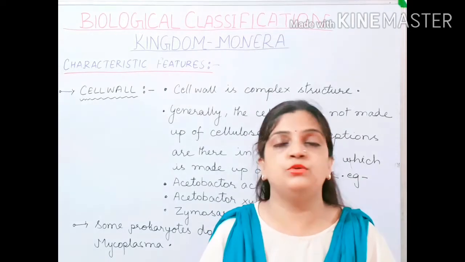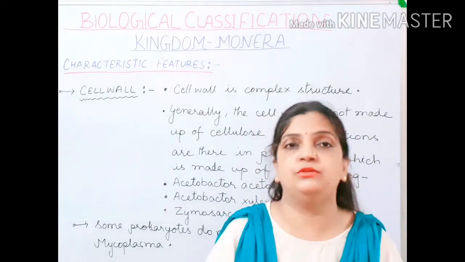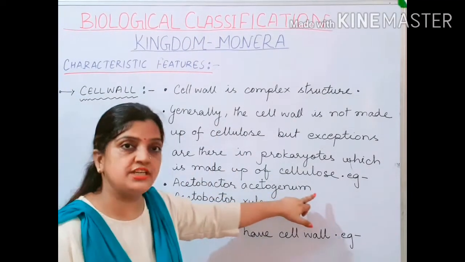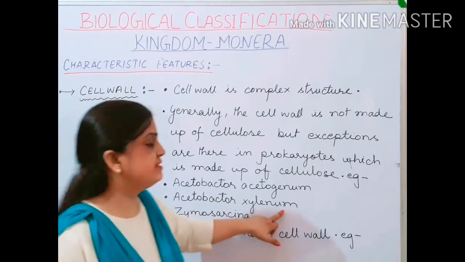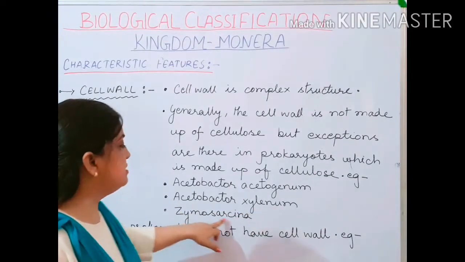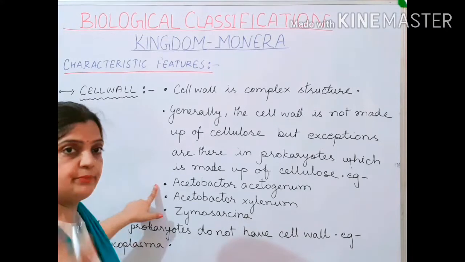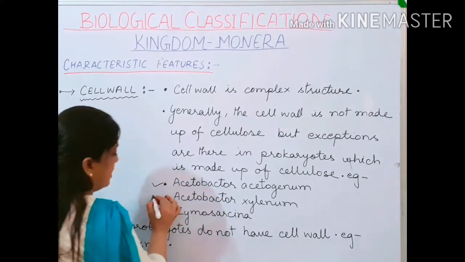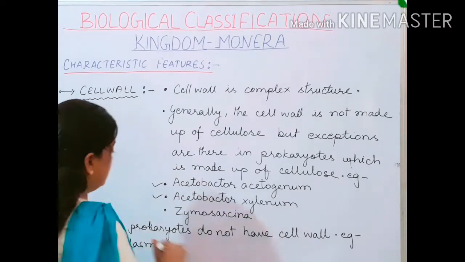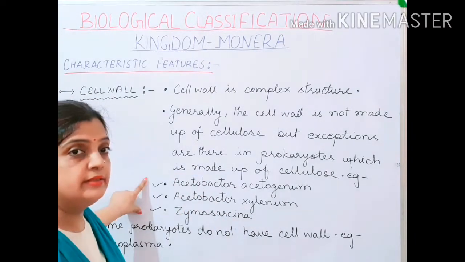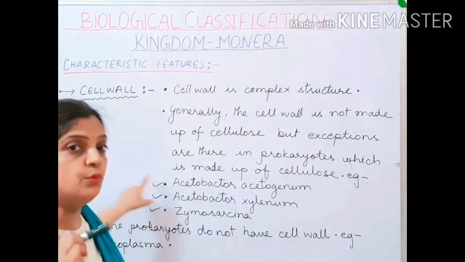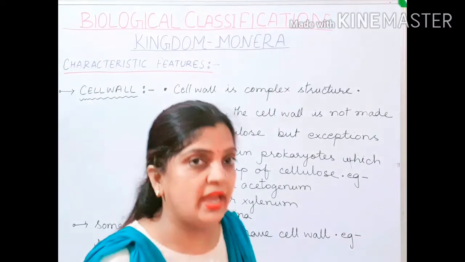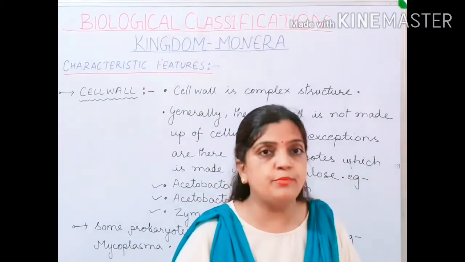But as some exceptions are there, a few organisms of Monerans have a cell wall made up of cellulose, and those organisms are Acetobacter acetigenum, Acetobacter xylinum and Zymosarcina. Again I will repeat the names: Acetobacter acetigenum, Acetobacter xylinum and Zymosarcina. These are the three examples which are exceptions regarding the cell wall in the Monerans, where the cell wall is made up of cellulose.